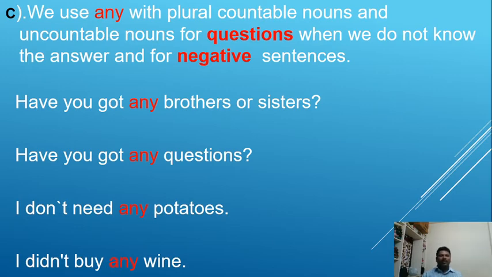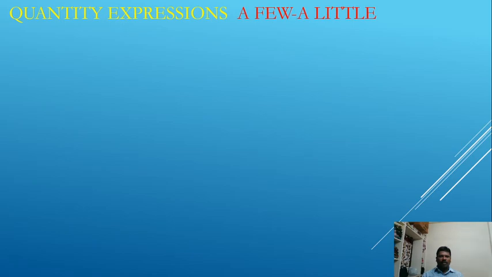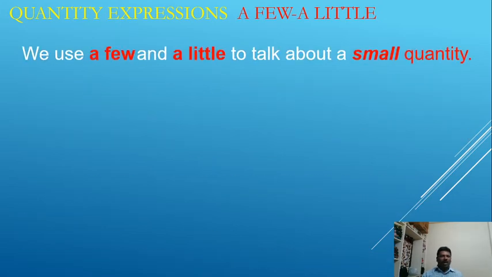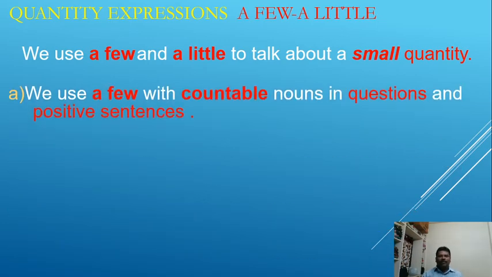Very good. Quantifying expressions: a few and a little. Now we are going to learn when we use a few and a little. We use a few and a little to talk about a small quantity. If the quantity is very small, we use a few or a little. We use a few with countable nouns in questions and positive sentences.